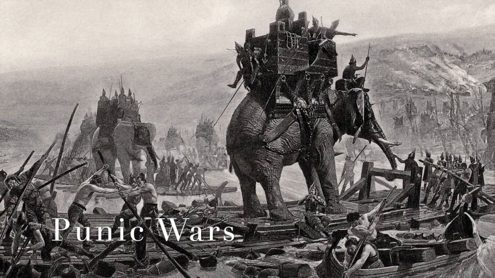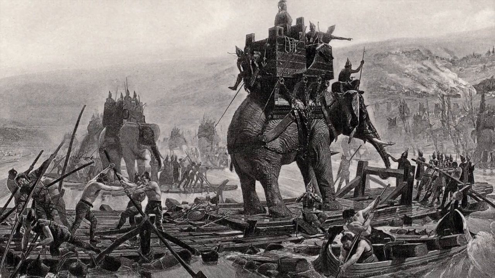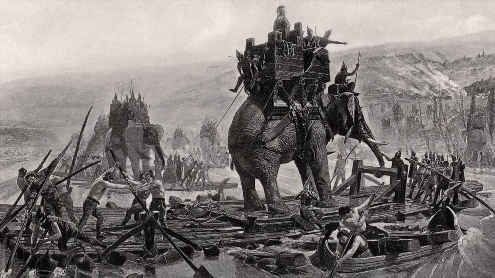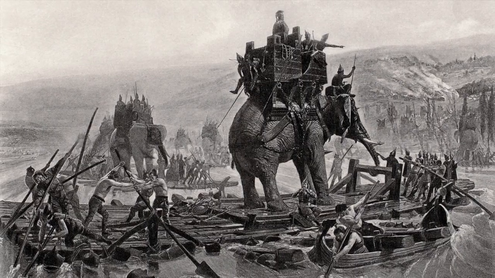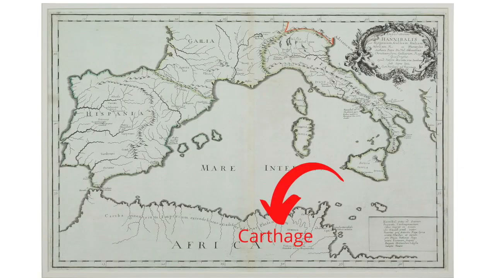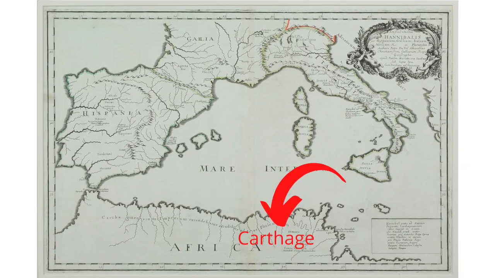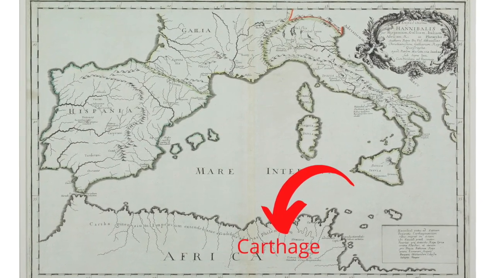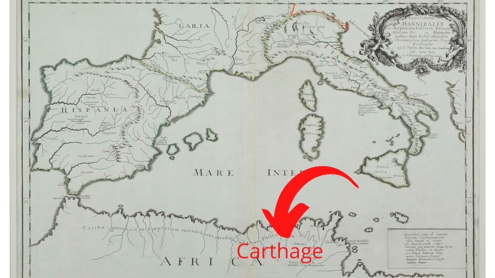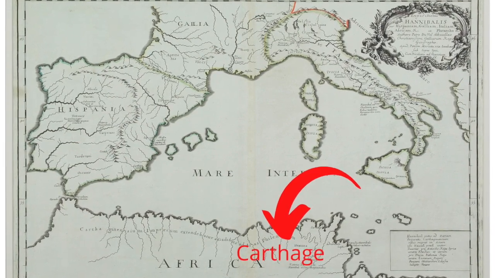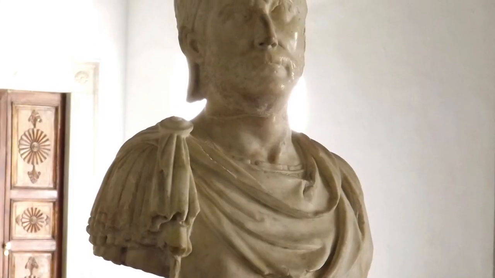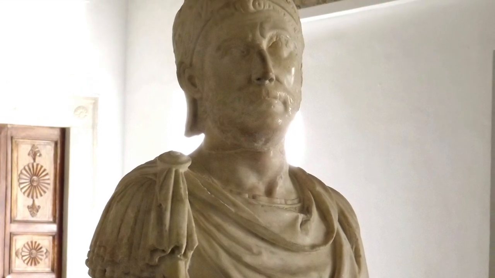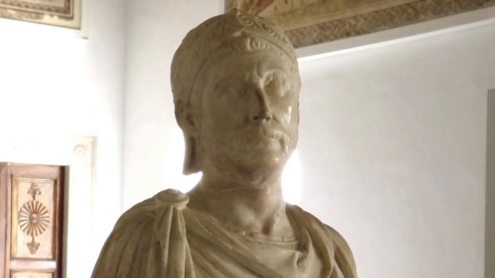The fourth term for this list is the Punic Wars. The Punic Wars were fought between Rome and its rival to the south, Carthage. Punic is the Latin word for Carthage. There were 3 Punic Wars. The Carthaginians had a famous leader named Hannibal Barca, and he defeated the Romans on many occasions. But now let's talk about the 3 Punic Wars in order.